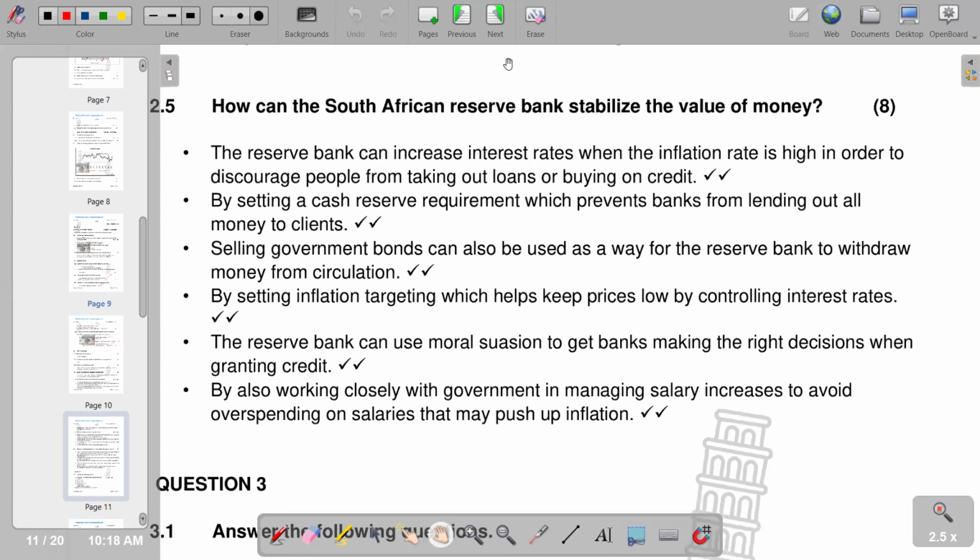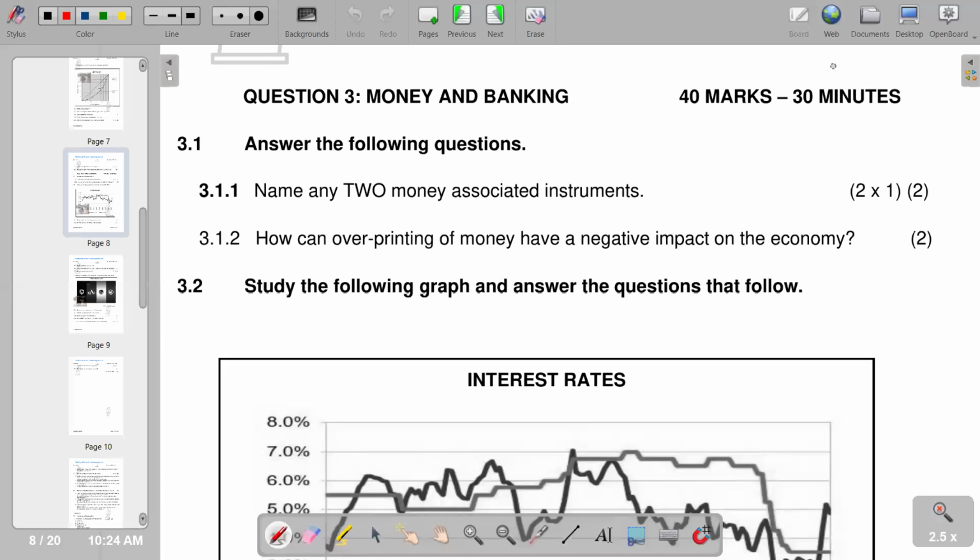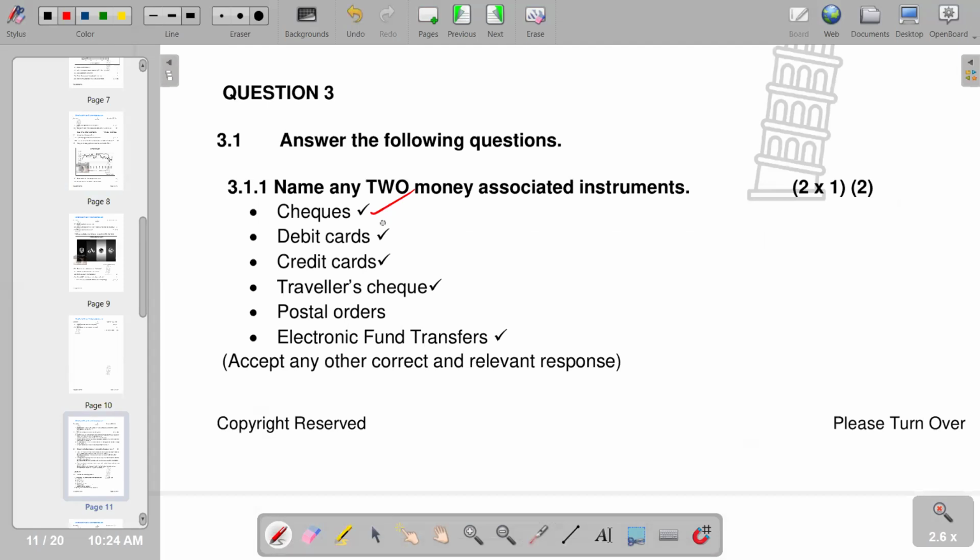From there, we move on to question 3, which is on money and banking. The first question reads, name any two money associated instruments. We can talk about postal orders, traveler's checks, debit cards, credit cards, but the question only requires two. So we have checks, debit cards, credit cards, traveler's checks, postal orders, electronic funds transfer.